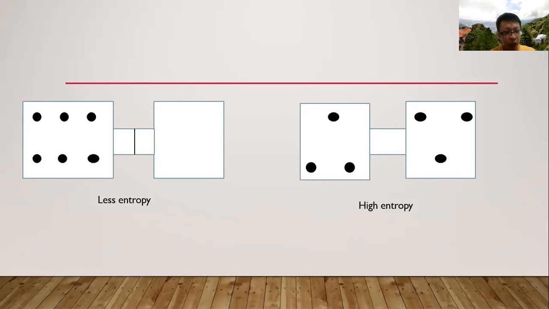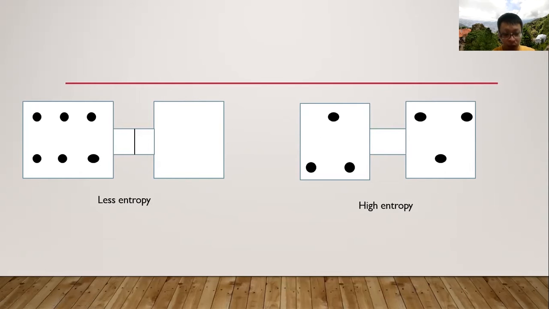Let us imagine that each molecule possesses the same amount of energy. However, due to the presence of the obstacle, they can't move towards the right column, which means there's little amount of movement, so there's less entropy. But when the obstacle is removed, the molecules will transfer to the right side.